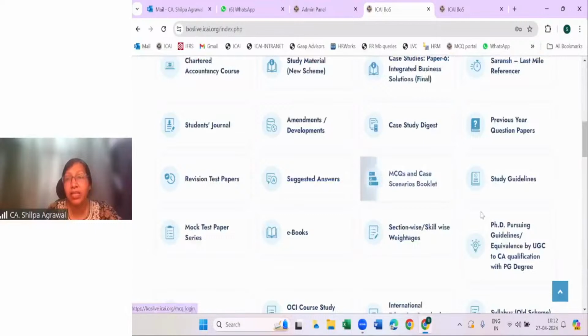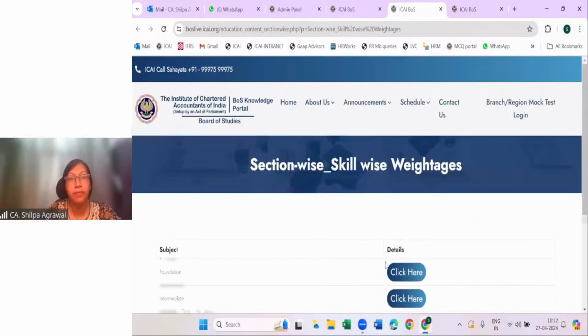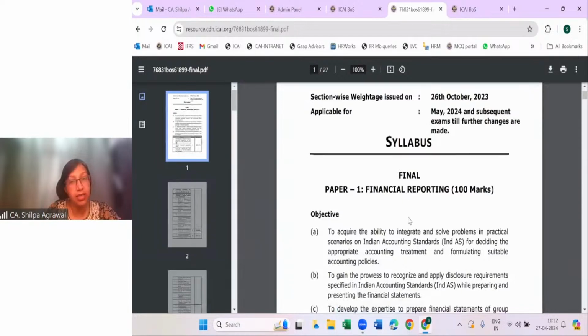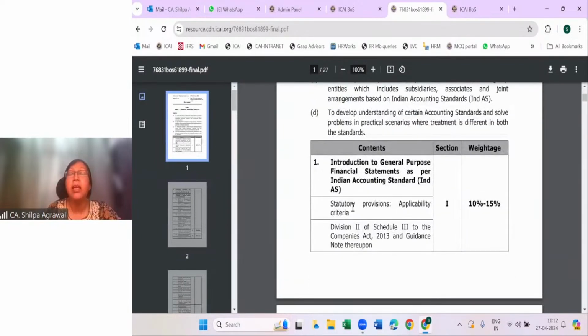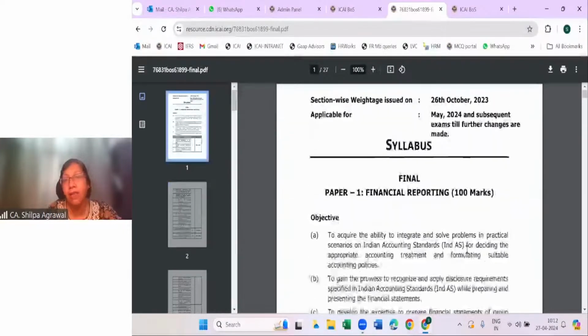With respect to section-wise weightage, we already have a tab here in this BOS knowledge portal, section-wise and skill-wise weightage. If we click here, we'll find section-wise weightage for each level: foundation, intermediate, self-paced online modules, and final. I'm clicking here for final. You'll get this financial reporting section-wise weightage. Earlier, we had 7 sections. Now, in the new scheme for Paper 1 Financial Reporting, we have 8 sections. Our syllabus has been divided into 8 sections, and weightage for every section has been given.